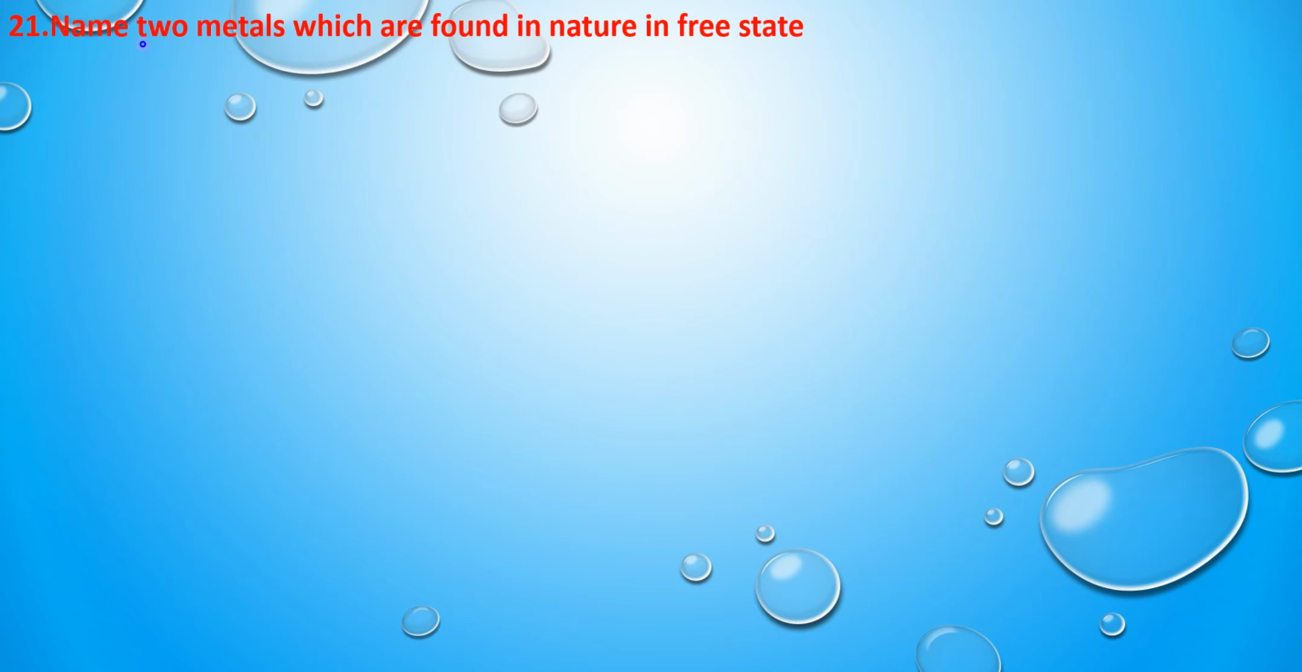Next question is, name two metals which are found in nature in the free form, that is in the purest form. So we have to name the metals which are always present in nature in their purest form or free form. The answer is gold, silver and platinum. These are the metals which are found in nature in their free state or purest form.